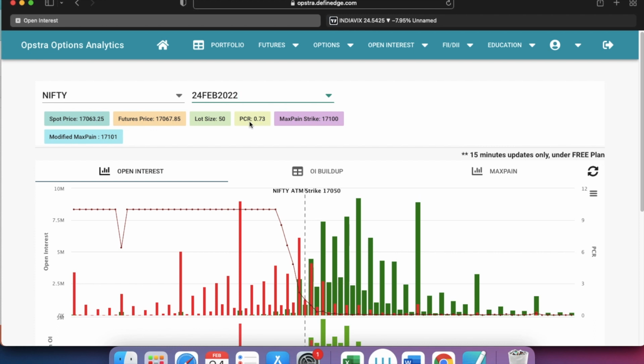So 0.7, I told you the February month is trading at 0.71 by my calculations, but it is 0.73 for them. Maybe they have calculated a little differently here and there, no problem. So just 0.7 is the correct number. The PCR ratio is at 0.73. You can take it into consideration.